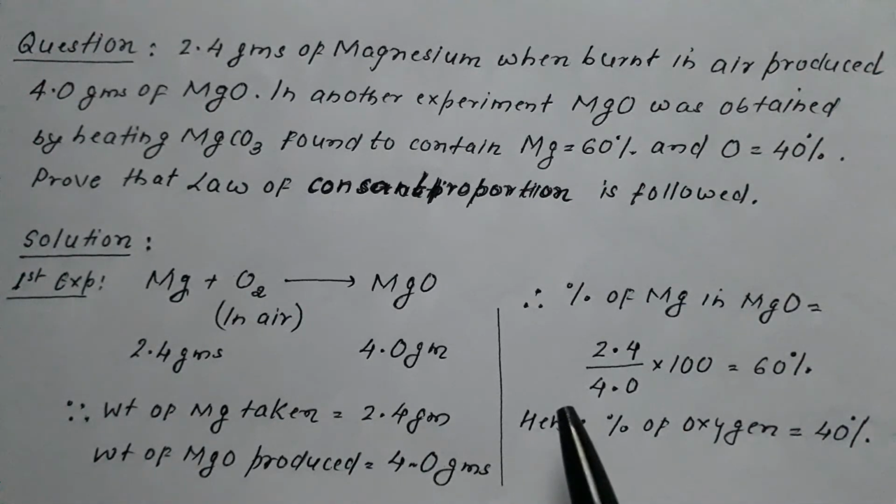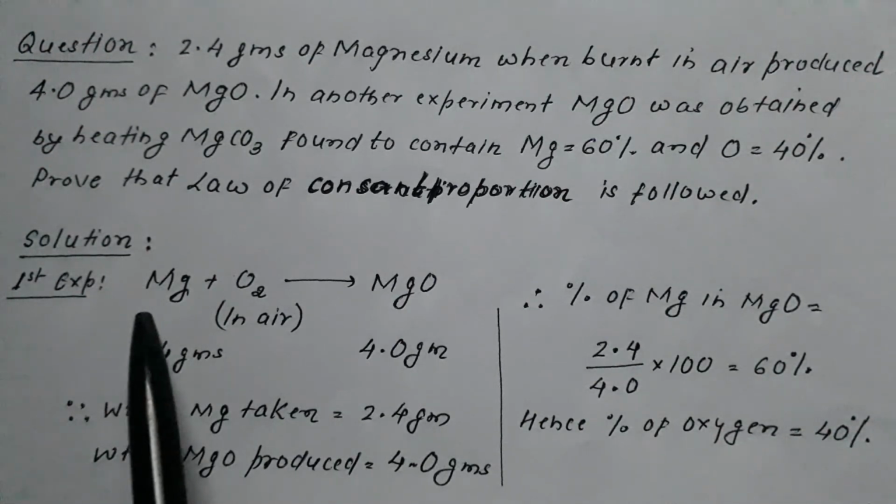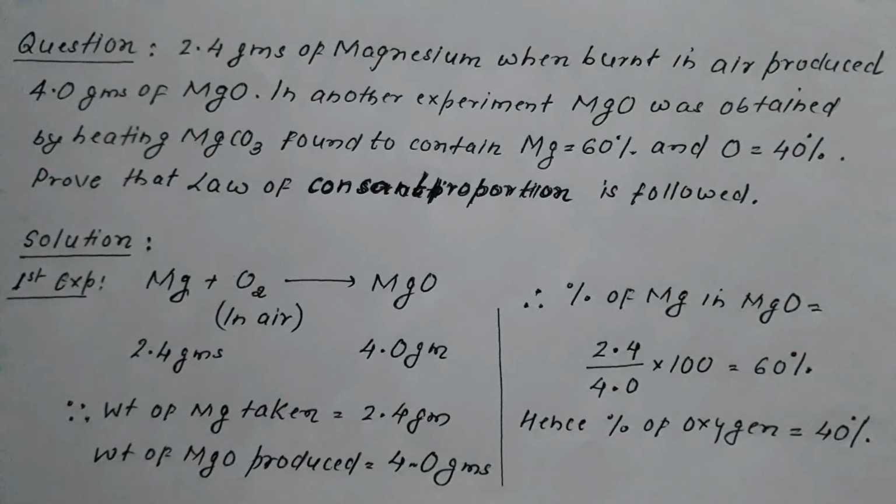In the first set we have calculated the percentage of magnesium as 60 and oxygen as 40, which means the percentage of magnesium and oxygen in the first magnesium oxide, produced by heating magnesium in presence of air, and in the second set, obtained by heating magnesium carbonate, is the same. So we have obtained magnesium oxide by two methods. One method is by heating magnesium in presence of oxygen, and the second is by heating magnesium carbonate. In both cases, since the percentage of magnesium and oxygen is the same, we say the law of constant or fixed proportion is followed.